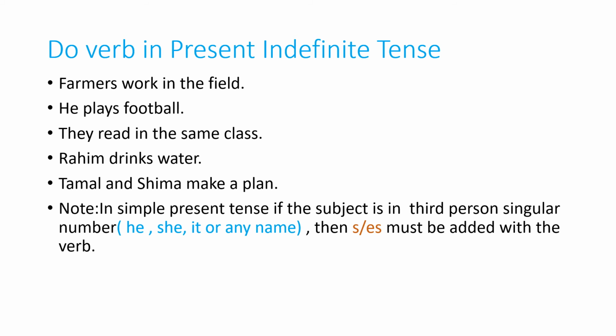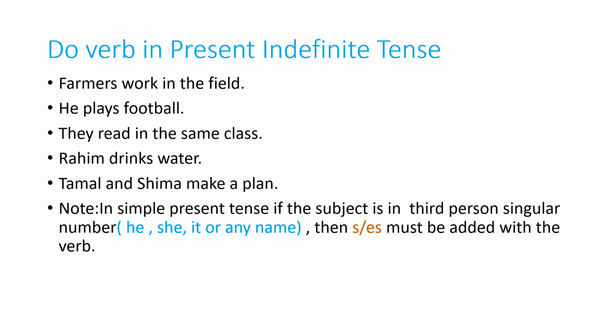Do verb in present indefinite tense. So do verb, there are lots of do verbs. Farmers work in the field. কৃষকেরা মাঠে কাজ করেন. He plays football. They read in the same class. তারা একই ক্লাসে পড়েন. Rohim drinks water. Tomal and Shima make a plan.